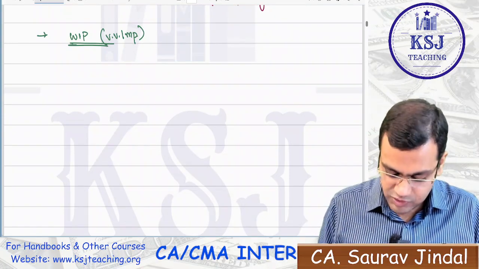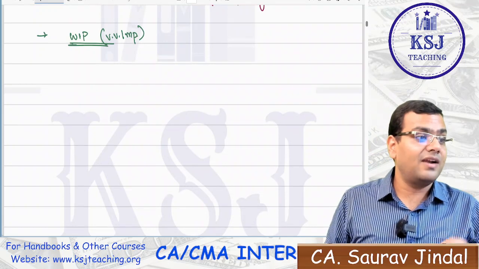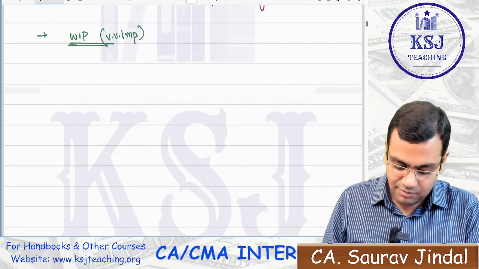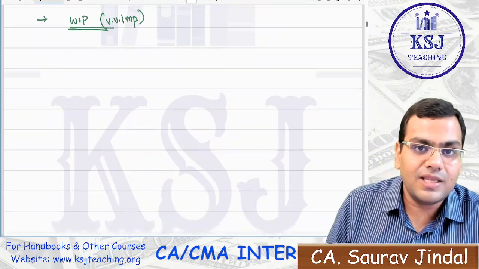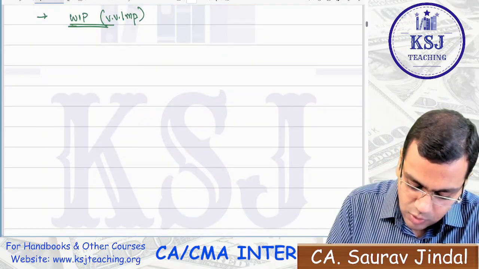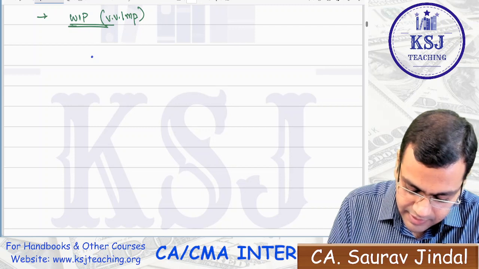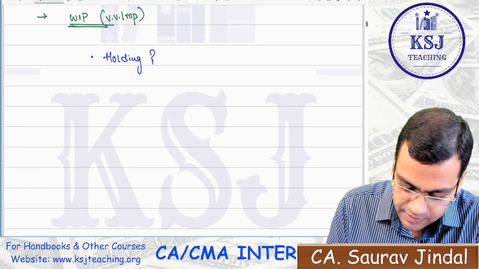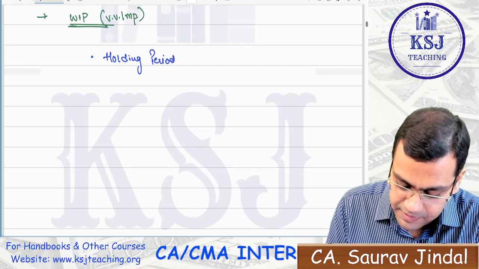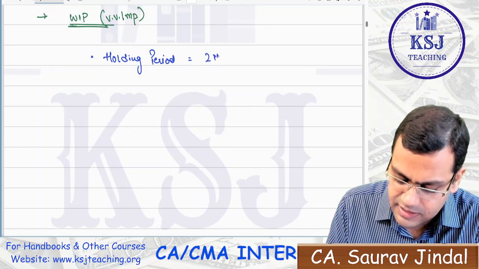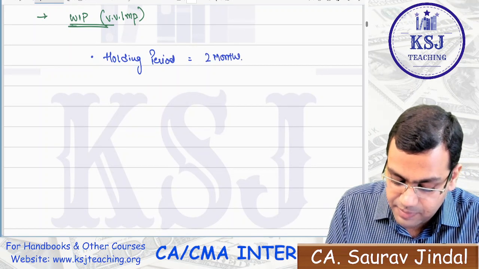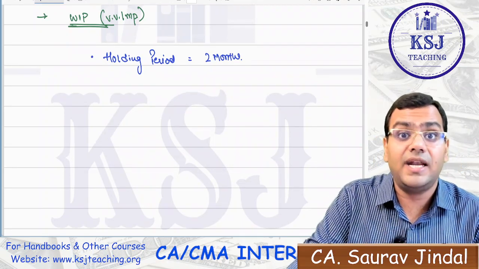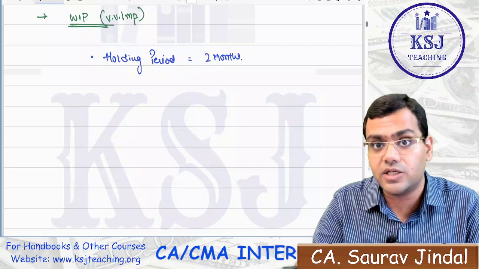Okay, anyhow, jokes apart, we need to understand what is the role of WIP and how the calculation is to be done regarding the WIP. Again, the one thing that it is dependent upon is the holding period, right? What is the holding period? The holding period, let's say, is 2 months. Holding period of WIP, that is when the raw material is in the process of conversion to finished goods.